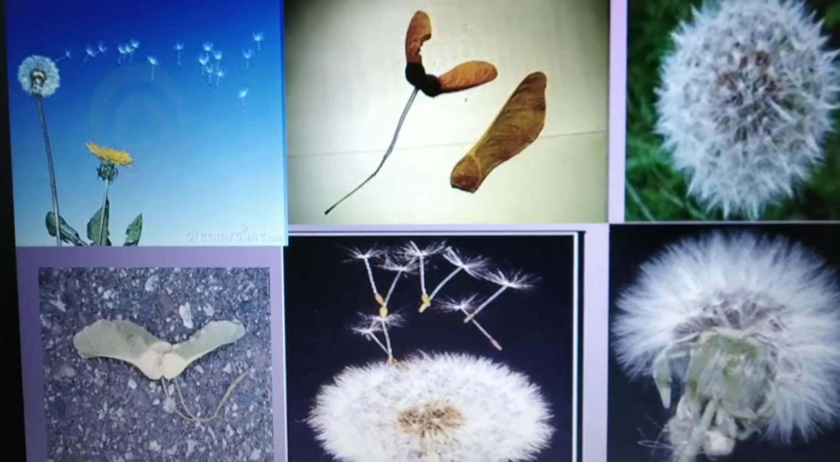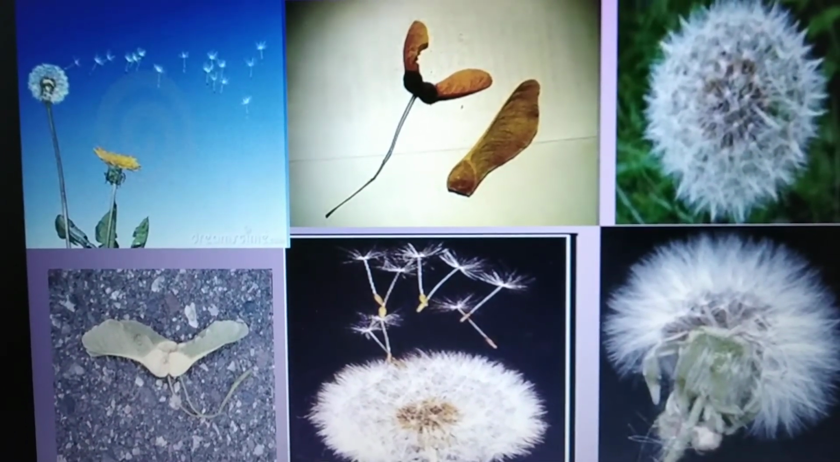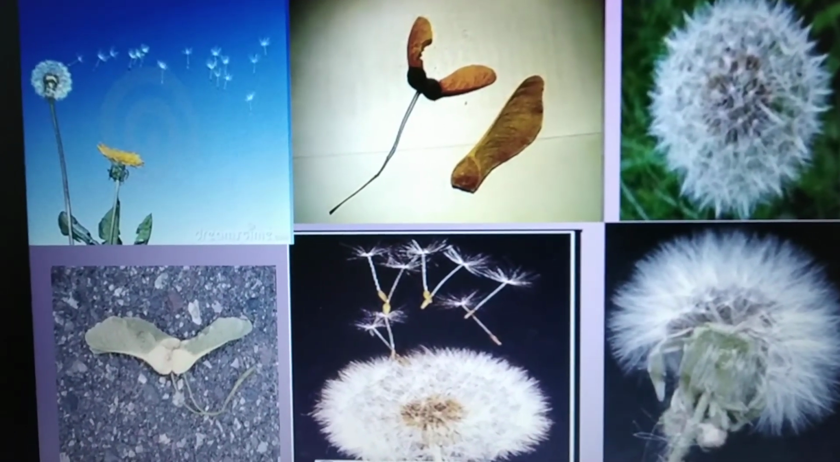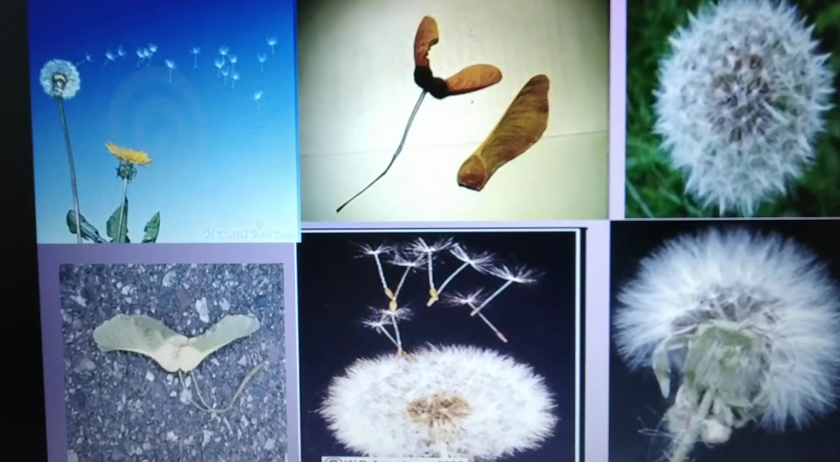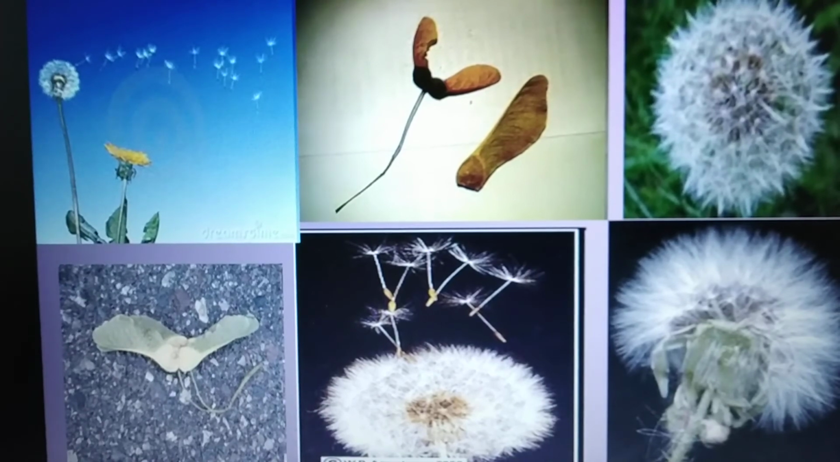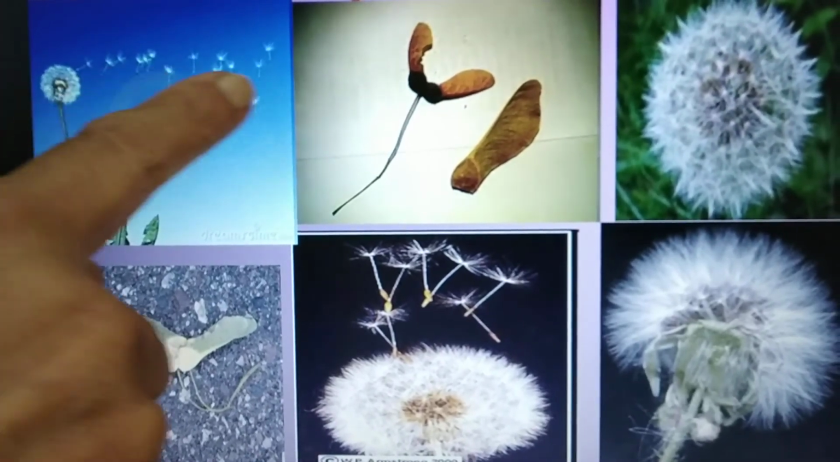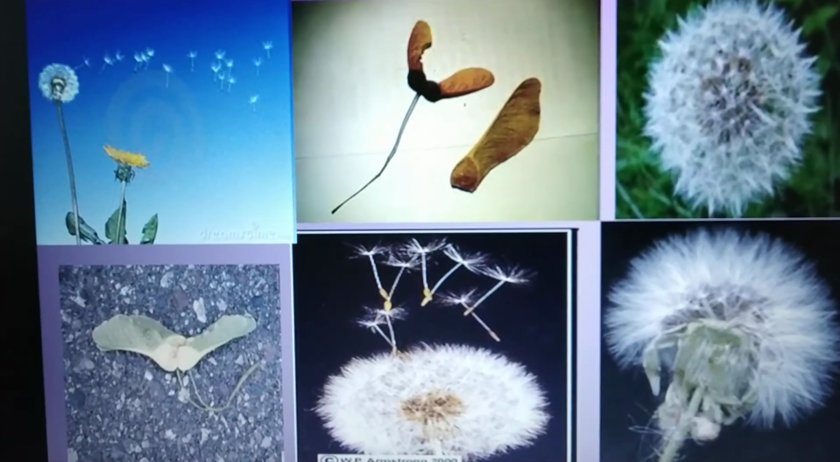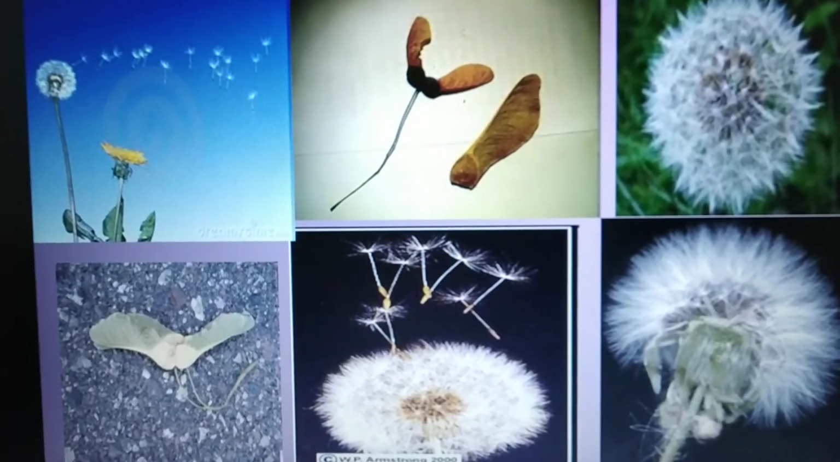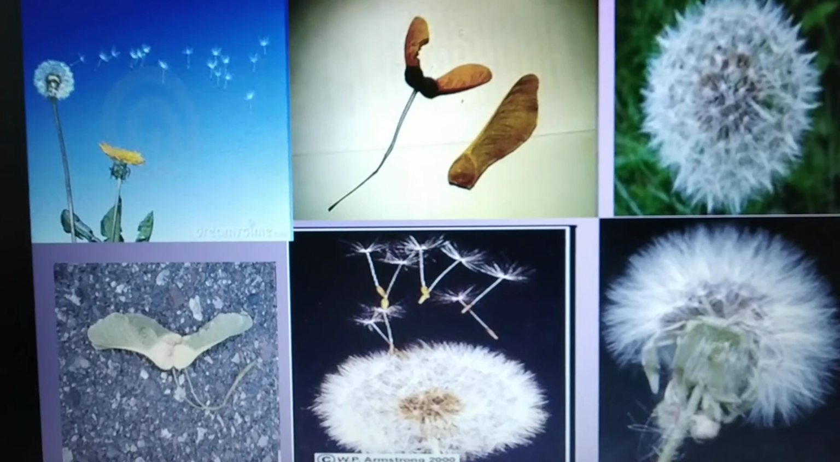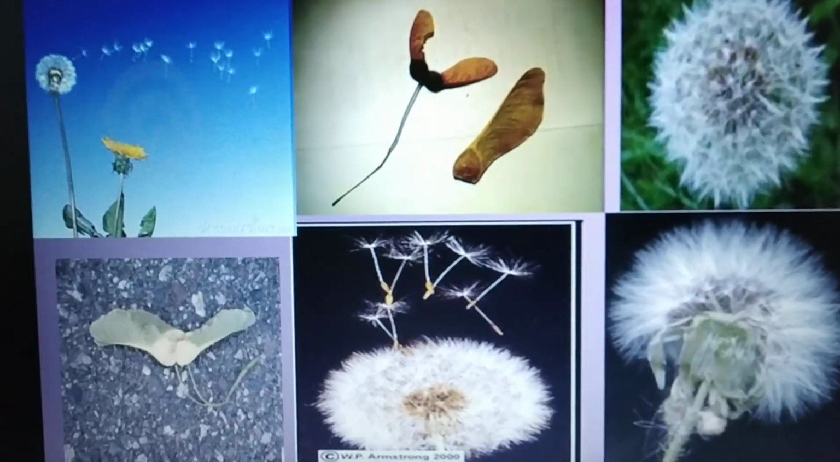Seed dispersal by wind. These are the seeds. They are very light in weight, and when the wind blows, they travel from one place to another. You can see here in this picture, this seed is known as cottonwood. It's very light, and when the wind blows, it starts traveling from one place to another. And this is also a picture of the cottonwood plant's flower.